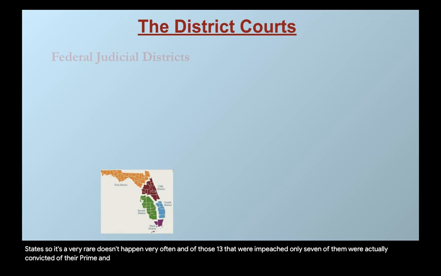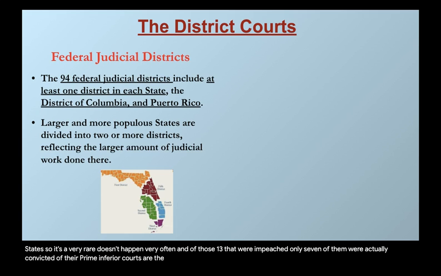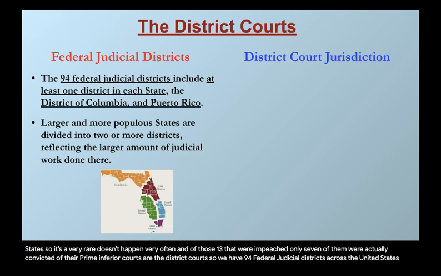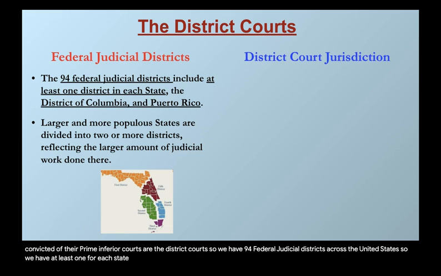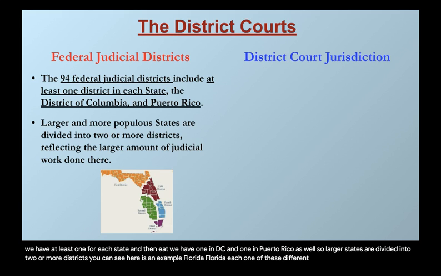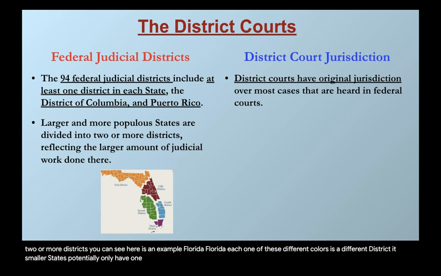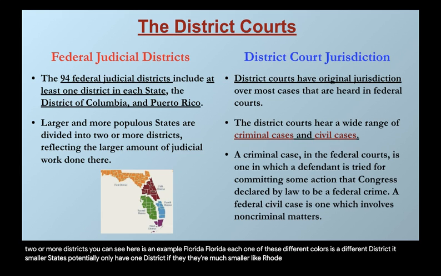Now, the inferior courts are the district courts. We have 94 federal judicial districts across the United States. We have at least one for each state, and then we have one in DC and one in Puerto Rico as well. Larger states are divided into 2 or more districts. You can see here as an example, Florida, each one of these different colors is a different district. And smaller states potentially only have 1 district if they are much smaller, like Rhode Island.